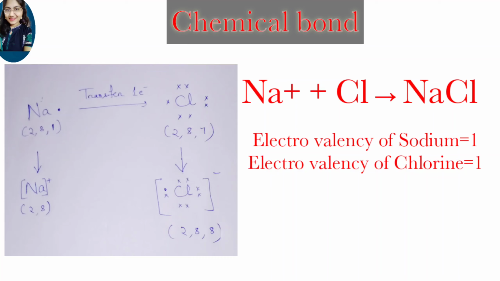So here we can say the electrovalency of sodium is 1 and the electrovalency of chlorine is 1. So why do we say the electrovalency of sodium is 1? Because after donating 1 electron, sodium becomes stable. So we can say the electrovalency of sodium is 1. And why is the electrovalency of chlorine 1? Because after accepting 1 electron, chlorine becomes stable. So here we can say the electrovalency of chlorine is 1.